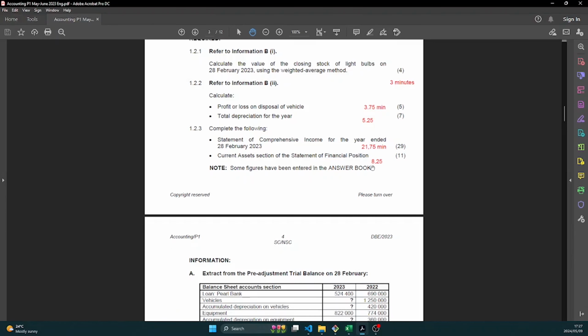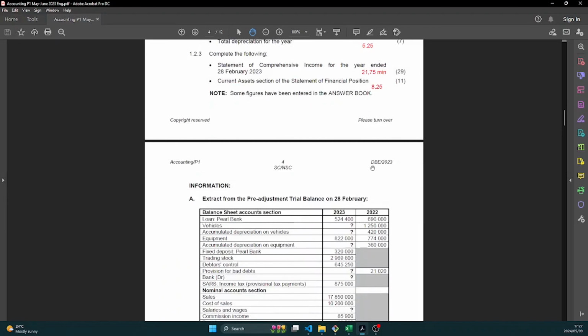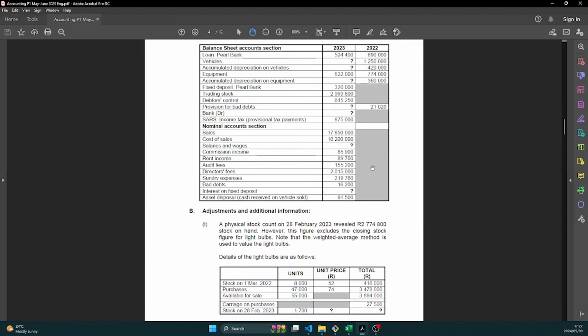Right? So let's see what information do we have. So we were given an answer book. So normally what I do before I even go to the information, I take this information that we are given here in the trial balance and I plot it on the answer book inside of brackets, because there might be adjustments. So any adjustments that are there, I know that my starting point will be these amounts. I will either minus or add from or to these amounts.